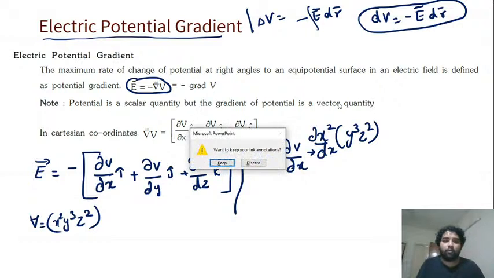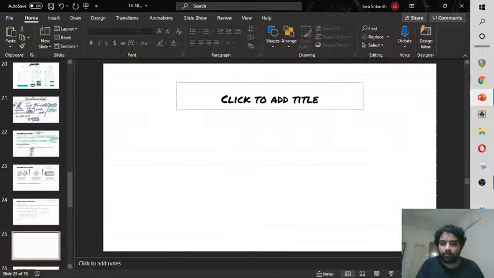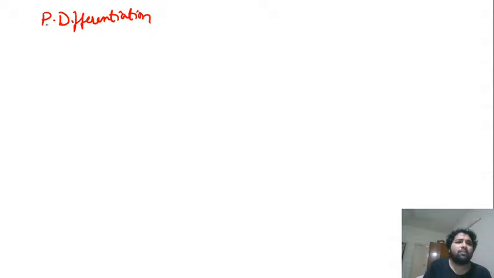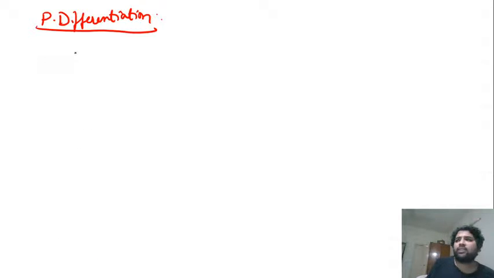So just give me one new page to explain. Let's look at partial differentiation a little here. There is nothing much in it, just simple logic, nothing much happening there. It is just differentiation.